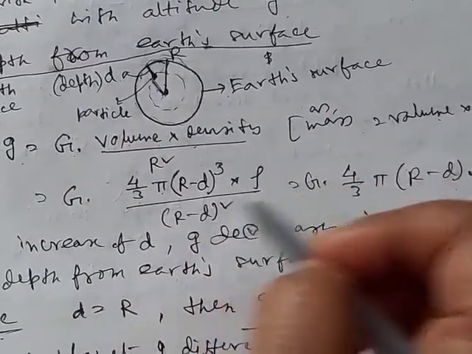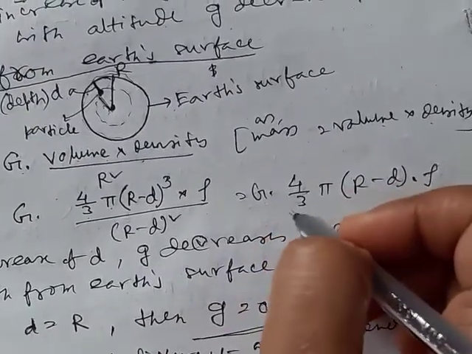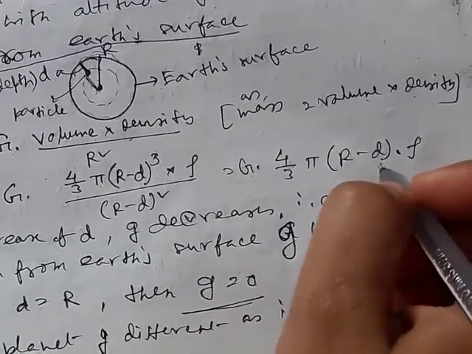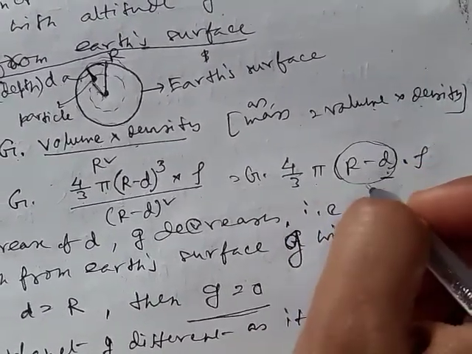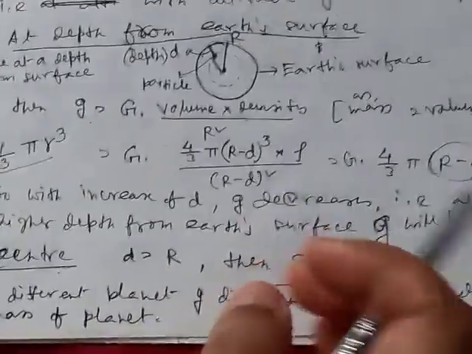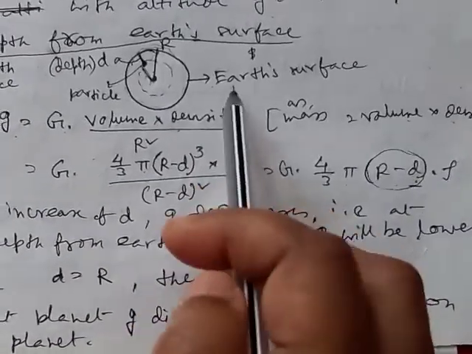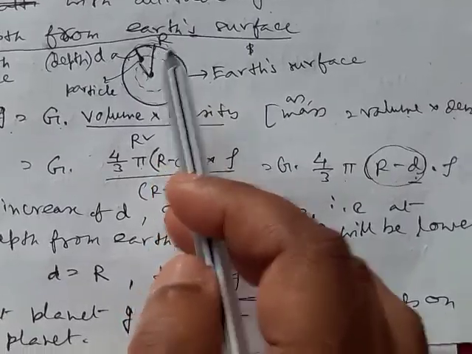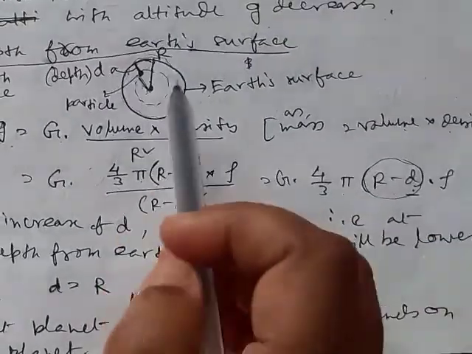So these two cancel out, and here we can write g is equal to G into 4 by 3 pi r minus d into rho. So with increase of the value of d, this value decreases, so there will be a decrement in the value of g. So with increase of d, that is the body remaining more and more at depth from the surface, there will be a decrement in the g value.